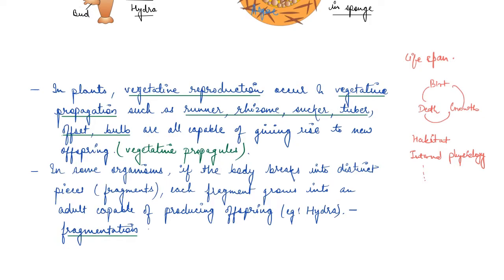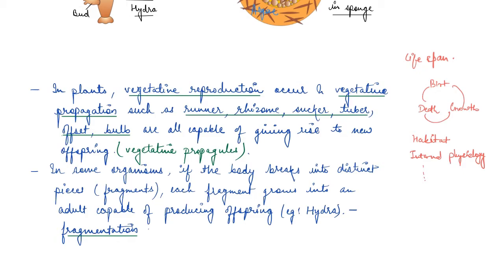And what happens in such cases? In such cases, we have sexual reproduction. Sexual reproduction, as we saw, involves formation of male and female gametes. The formation of male and female gametes can either be by the same individual or by different individuals of opposite sexes.